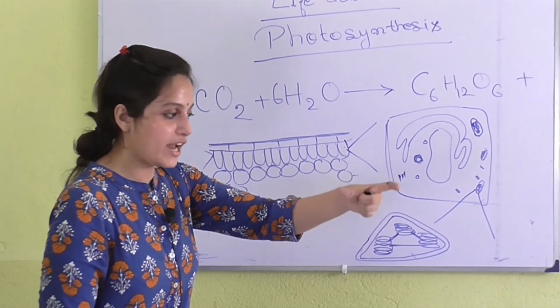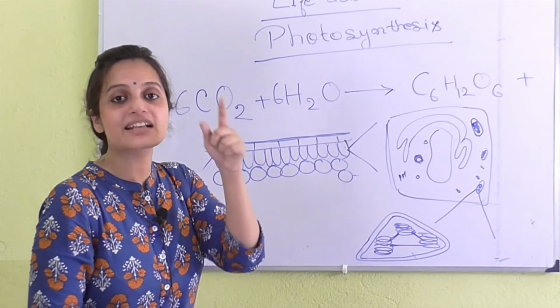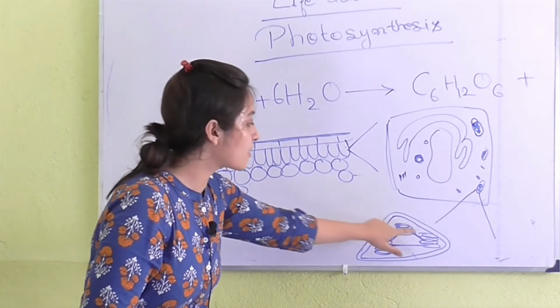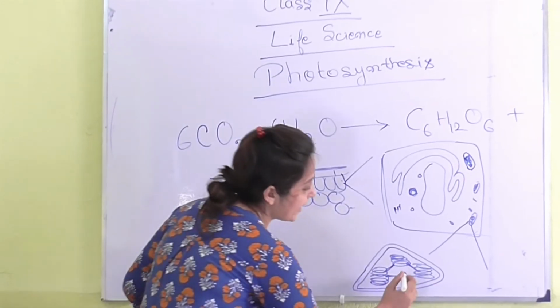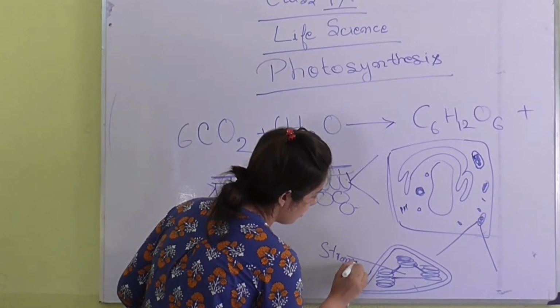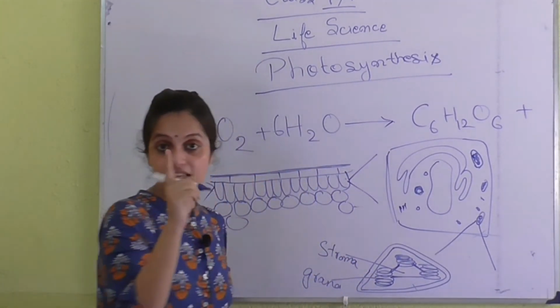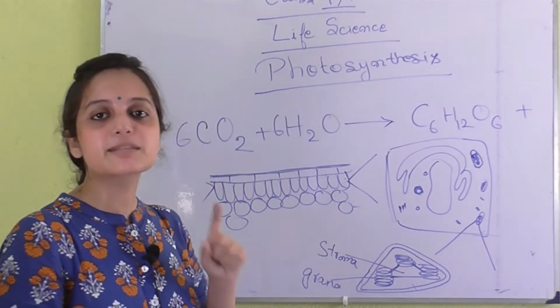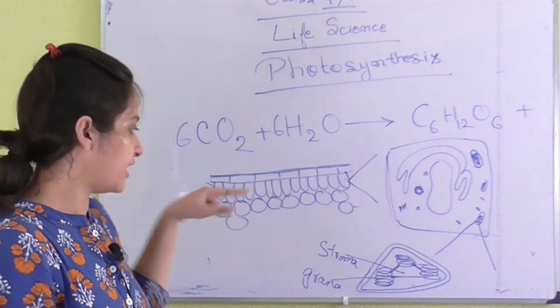One part is known as a thylakoid, and all the stacks together make a granum. All the granum together make grana, and this space is stroma. This is grana. Remember one thing: the light phase takes place in grana and the dark phase takes place in stroma.